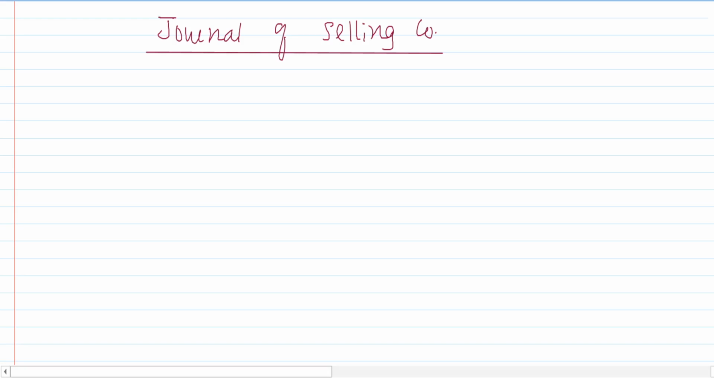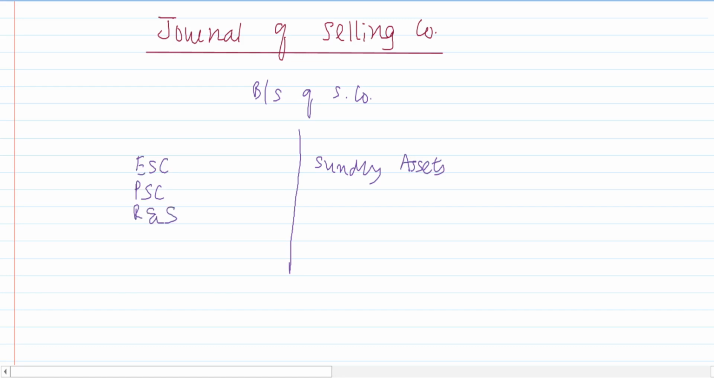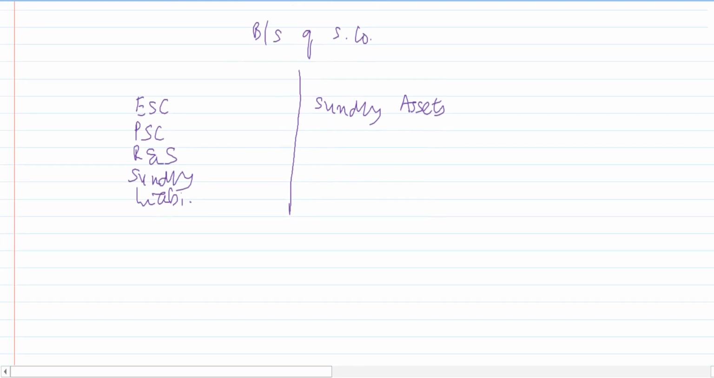Just visualize for a moment the balance sheet of selling company, before the amalgamation or maybe absorption. It will have different assets over here, right? Sundry assets will be there. And on the liability side, you will have equity share capital, preference share capital, reserves and surplus. And then there will be different liabilities, so sundry liabilities. So this is how the balance sheet of a selling company will look like.